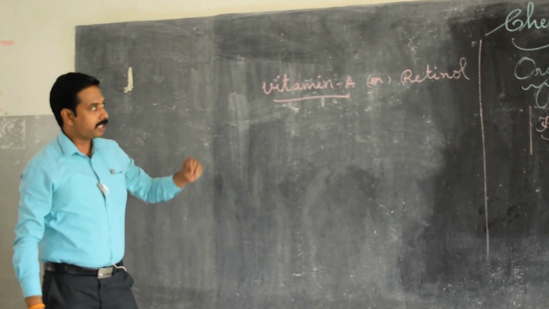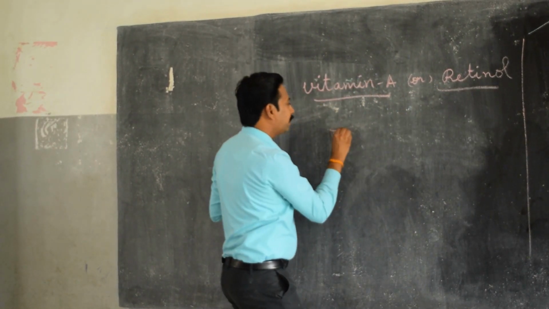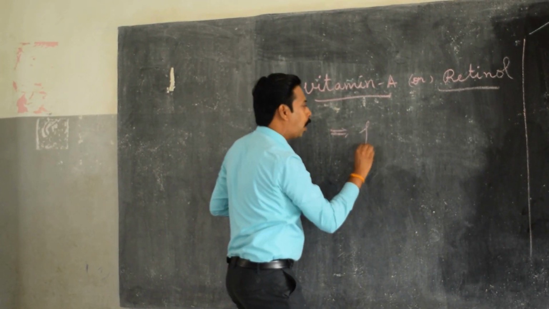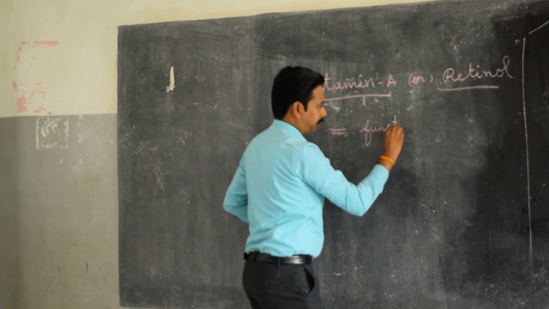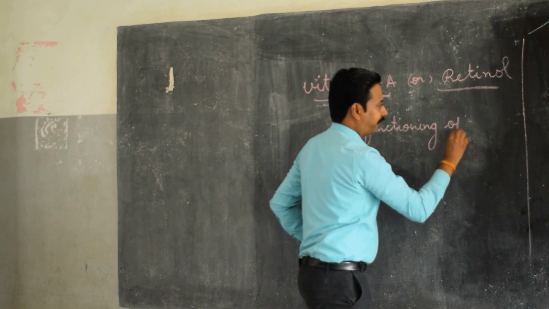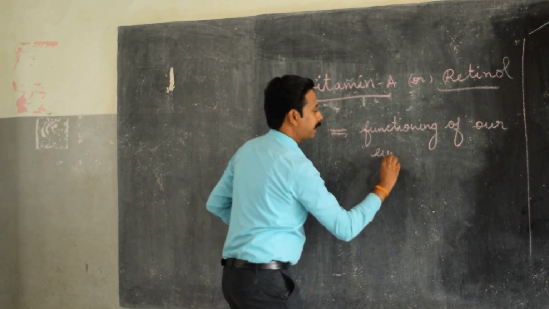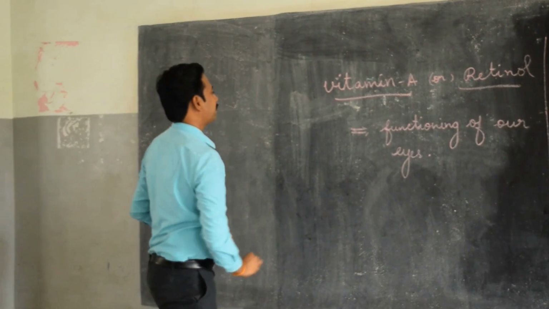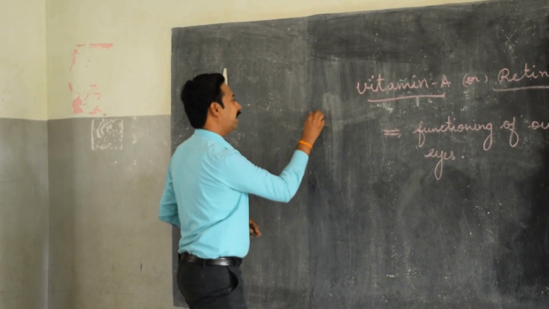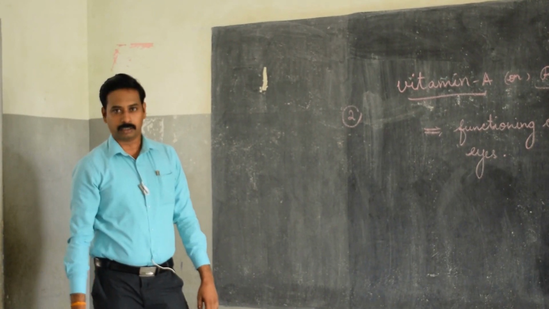Yes, vitamin A is otherwise called as retinol, which is used in the proper functioning of our eyes. Yes, this is the second one mark question in that first paragraph. Kindly make a note of it.